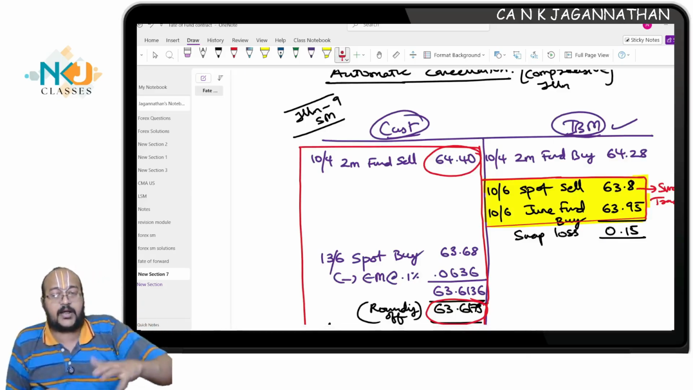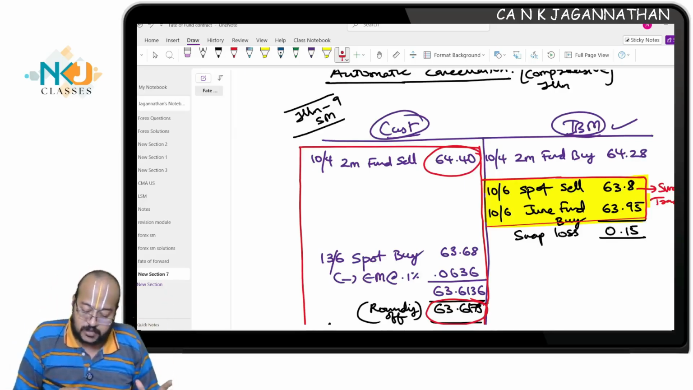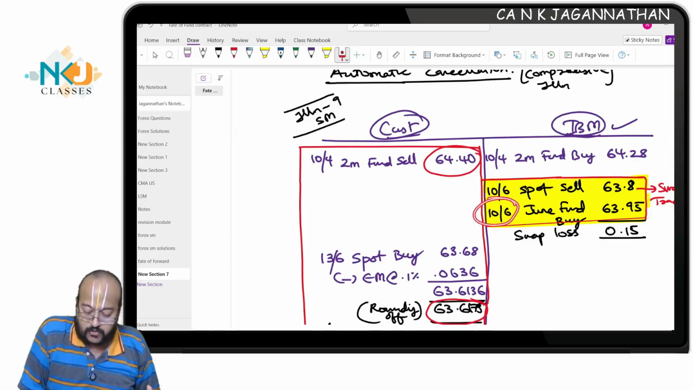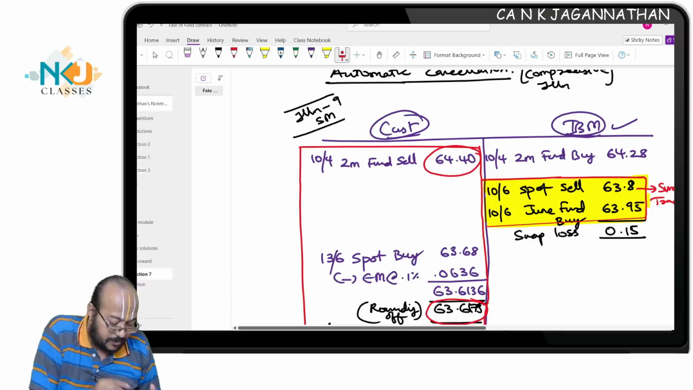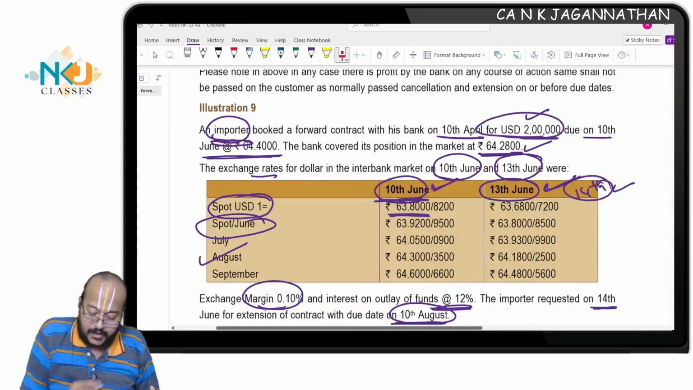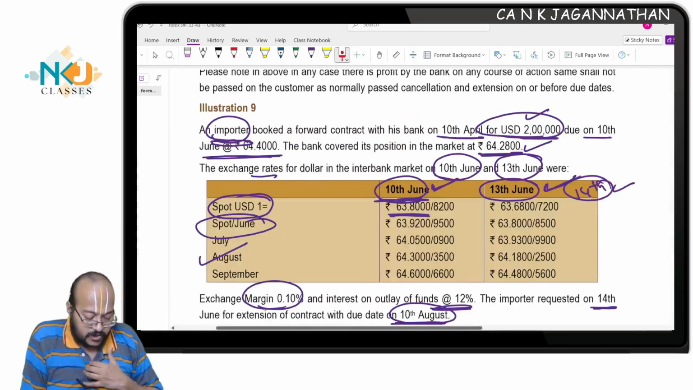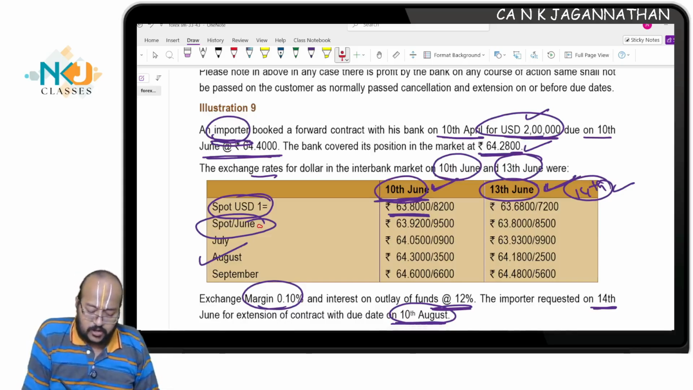Now, apart from that, I will take 1 month forward buy because I don't know when the customer will be coming. So on 10th June itself, on the same date, I will buy June month forward. Now, for this June forward, 'spot' was wrongly given, it should be forward, because it is quoted on 10th.